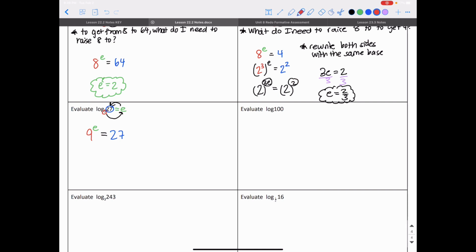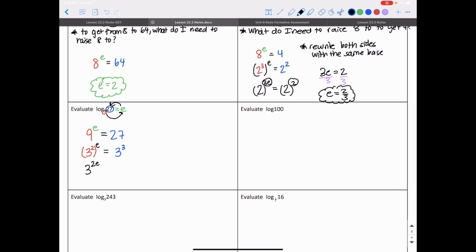I'm going to rewrite both sides in terms of the same base. 9 and 27 share a base in common. I should have specified that for the last problem. They share a base in common, and that base is 3. So you need to think about what the two sides share in common. 9 and 27 share 3 in common. If I raise 3 to the second power, that gives me 9. So I have 3 to the second power to the e power on the left-hand side. On the right-hand side, if I rewrite 27 in terms of 3 to some power, 3 to the third power gives me 27. If I rewrite the left-hand side, I have 3 to the 2e power.